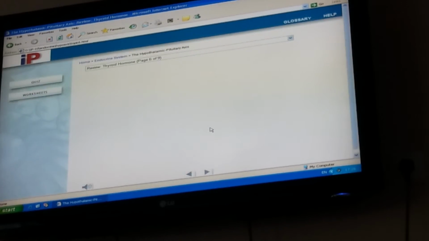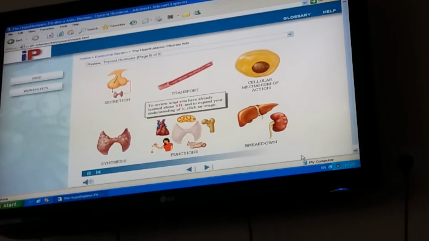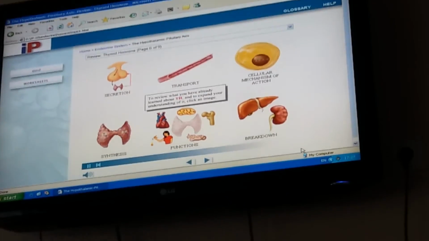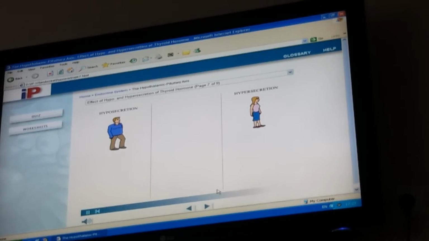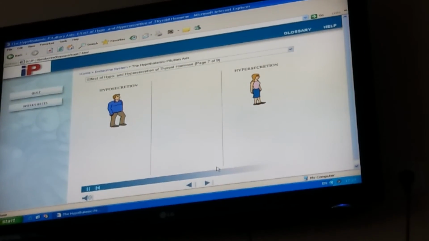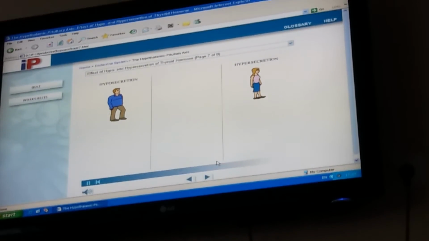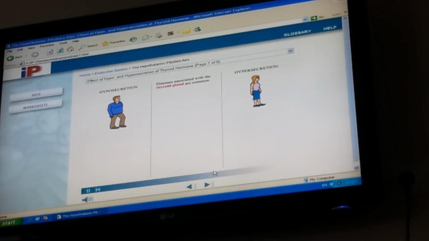To review what you have already learned about thyroid hormone, and to expand your understanding of it, click this image. One way that scientists learn about the endocrine system is to observe the symptoms of patients who secrete too much or too little of a particular hormone. Diseases associated with the thyroid gland are common. On this page, we will study the effects of hypo and hypersecretion of thyroid hormone.